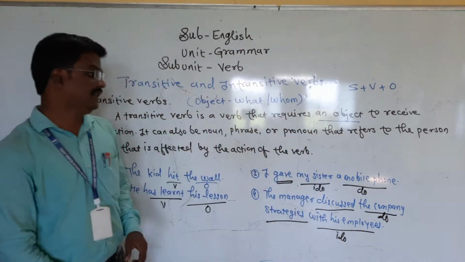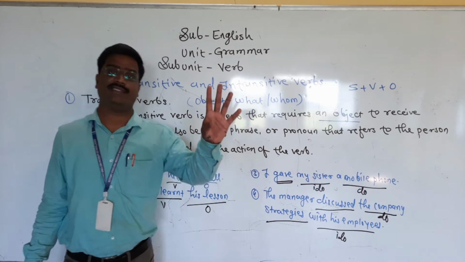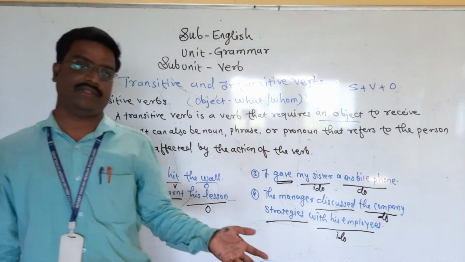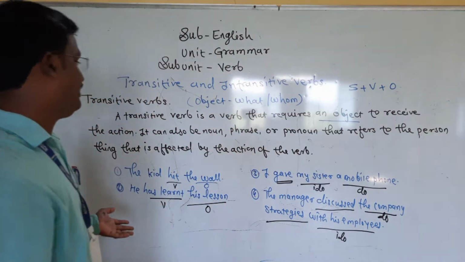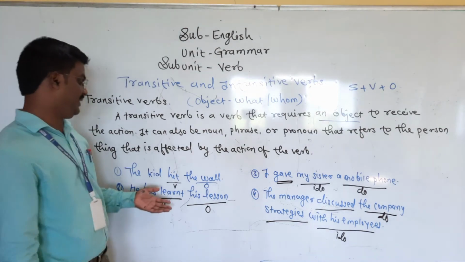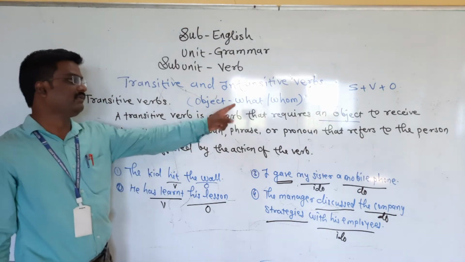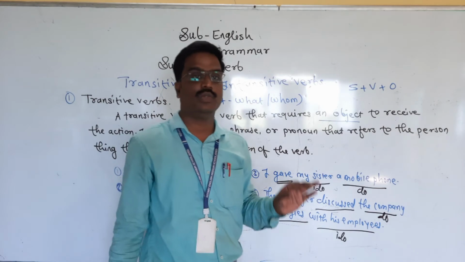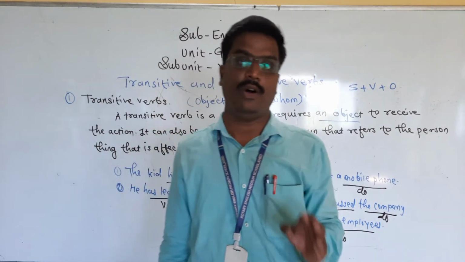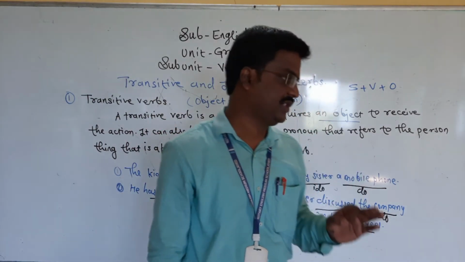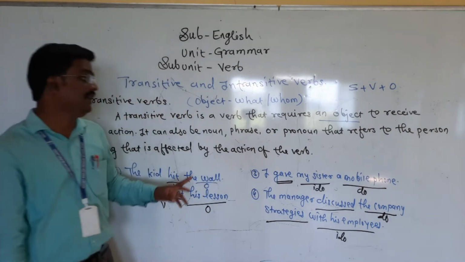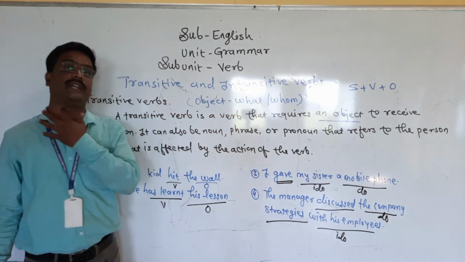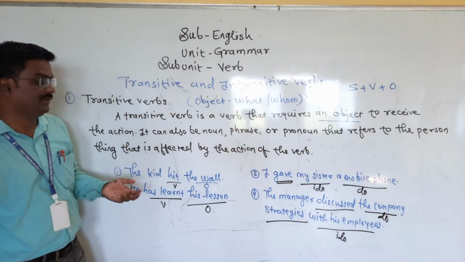So basically there are two types of object, a direct object and an indirect object. How to identify the object from the statement? By asking the questions what and to whom to the verb. If you ask the question what, then we get the direct object. If you ask the question to whom, then we get the indirect object.